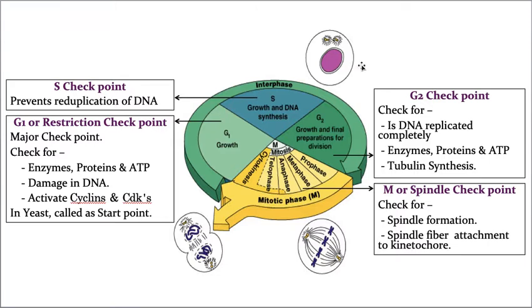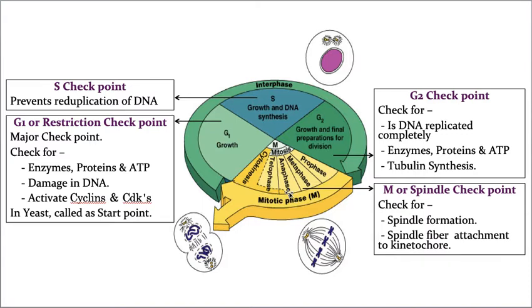Now the next checkpoint is the G2 checkpoint. What does it check for, let us see. It checks whether the DNA is replicated properly or not in S phase. First of all it will check that. Then enzymes, proteins, ATP, proper energy sources, it will check, and ahead, M phase takes place. That means actual division.